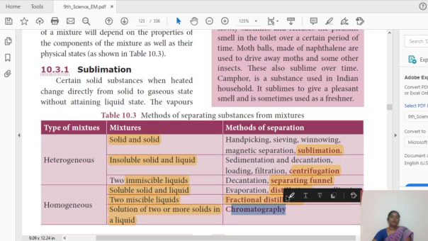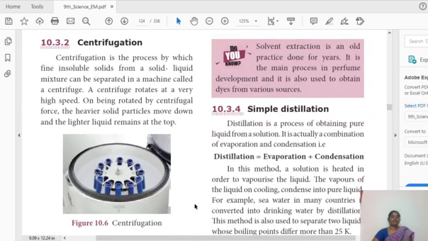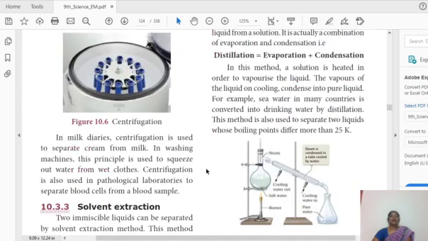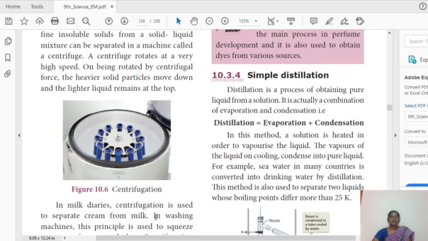Okay, so you have to remember the techniques and the types of mixtures. If it is a solid, sublimation; insoluble solid and liquid, centrifugation; two immiscible liquids, separating funnel; solid and liquid, we are using distillation; miscible liquids, fractional distillation; two or more solids, we are using chromatography. So all those things are explained, and where they are used, you have to remember and go through it.